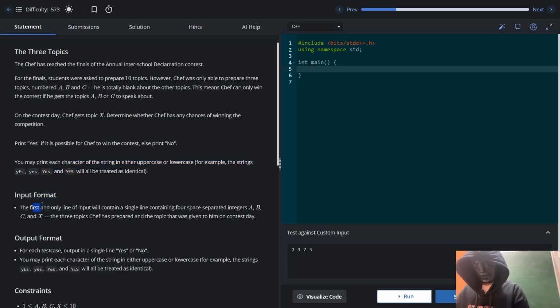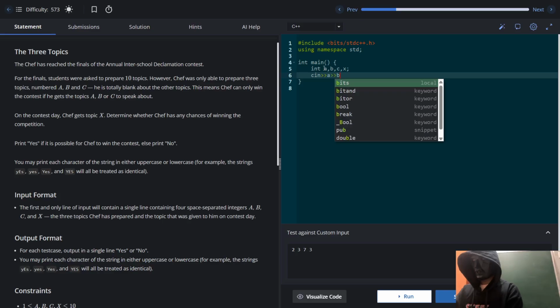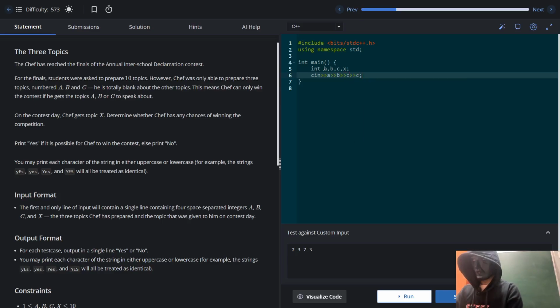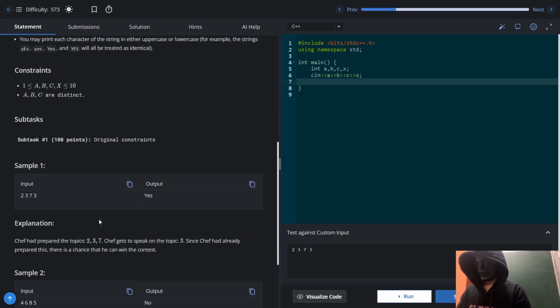Input format: the first and only line of input will contain a single line containing 4 space separated integers a, b, c, and x. So let us take int a, b, c, and x. We'll take into input a, b, c, x. In this case, they have not given any test cases, I mean a number of test cases within the main function.